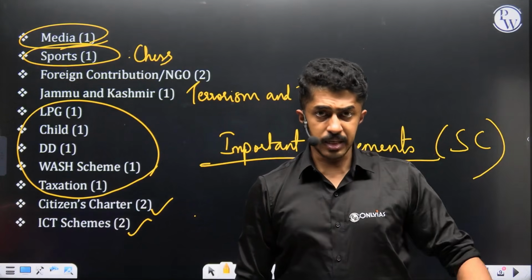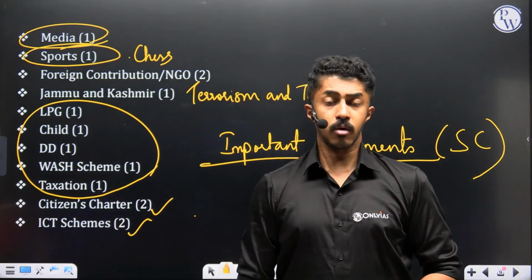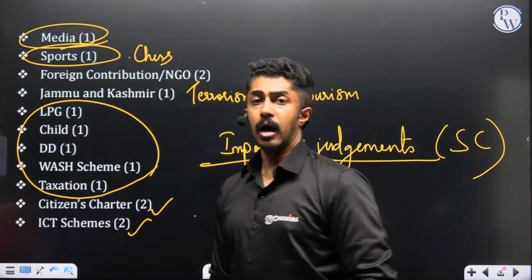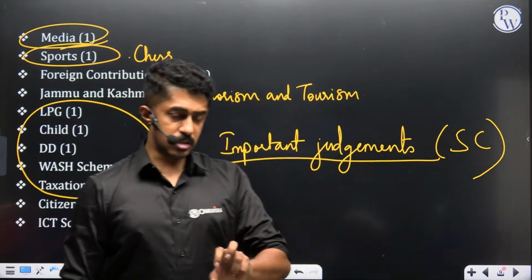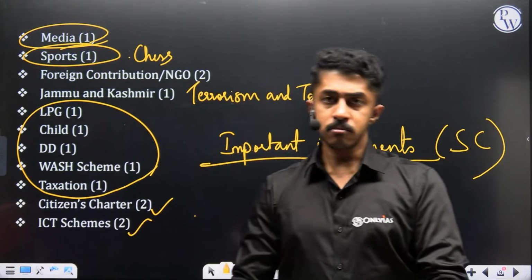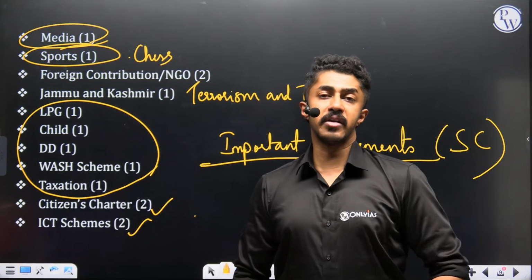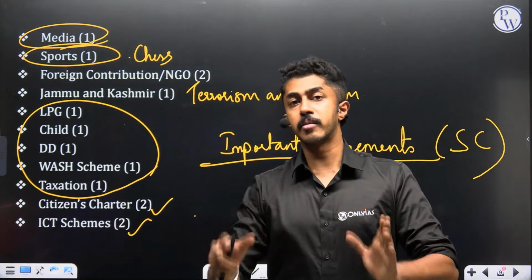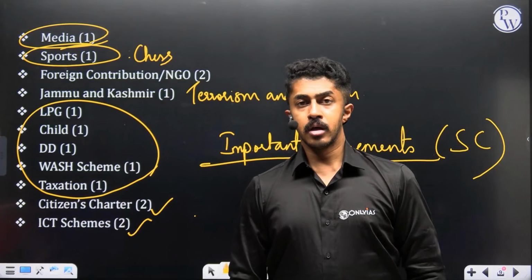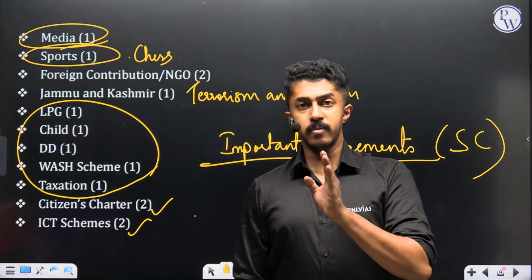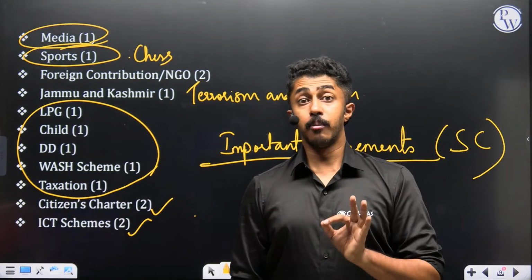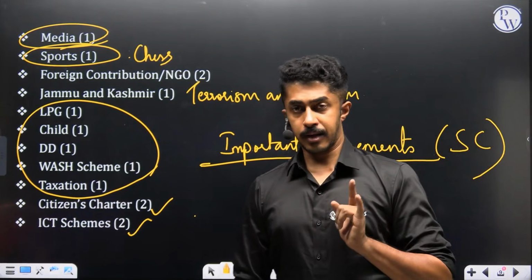Even the very recent case of the arrest of that influencer, or how social media influencers can have a negative effect. Is it a violation of fundamental rights? Is it a violation of national sovereignty or integrity? The question can come in any format. So, like I told you, you will always analyze it from the angle of polity here. Clear? Moving on.